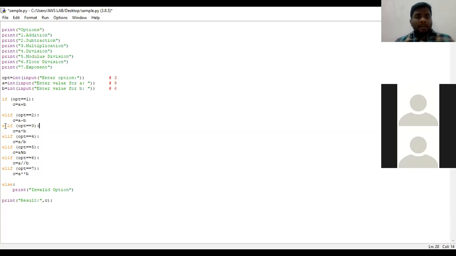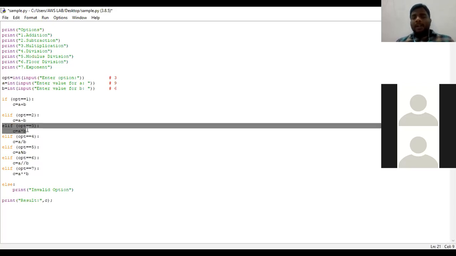Next the interpreter comes into this particular condition, elif OPT. The value of OPT is 3. Is 3 equal to 3? Correct, right? So here the condition has been satisfied.